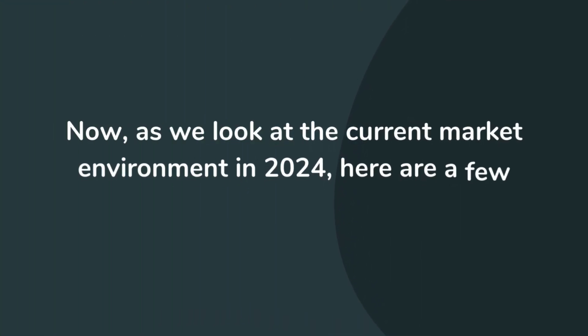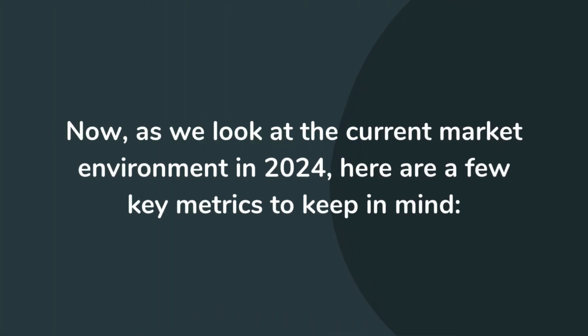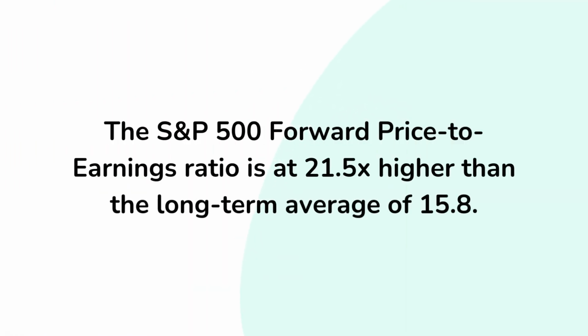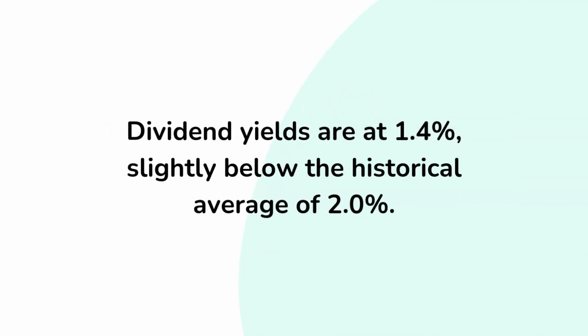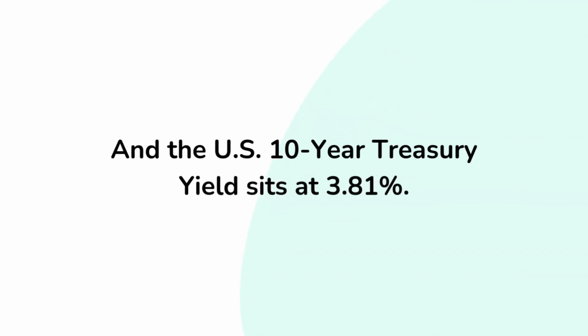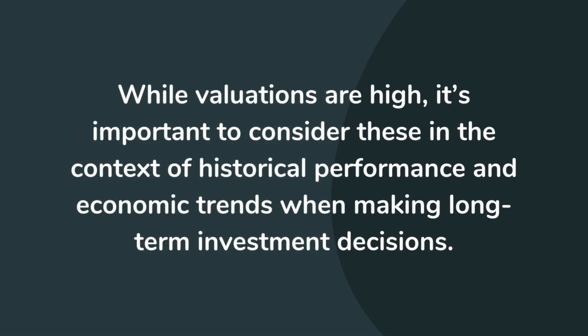Now, as we look at the current market environment in 2024, here are a few key metrics to keep in mind. The S&P 500 forward price to earnings ratio is 21.5 times, higher than the long-term average of 15.8. Dividend yields are at 1.4%, slightly below the historical average of 2.0%. And the U.S. 10-year Treasury yield sits at 3.81%. While valuations are high, it's important to consider these in the context of historical performance and economic trends when making long-term investment decisions.